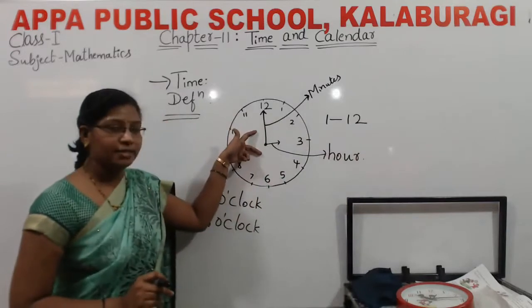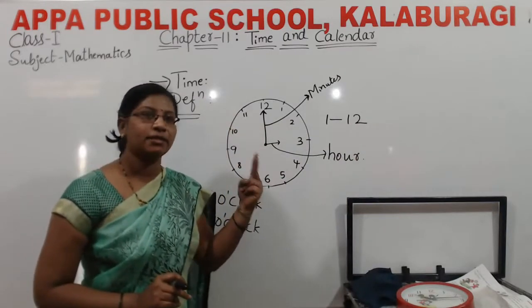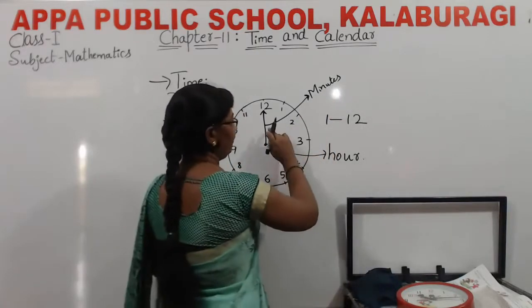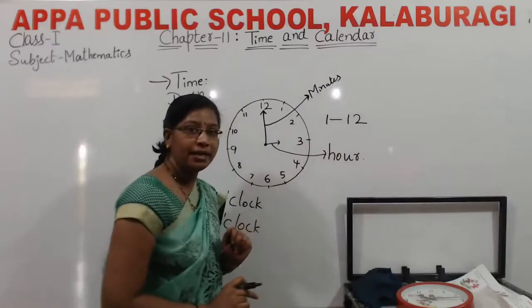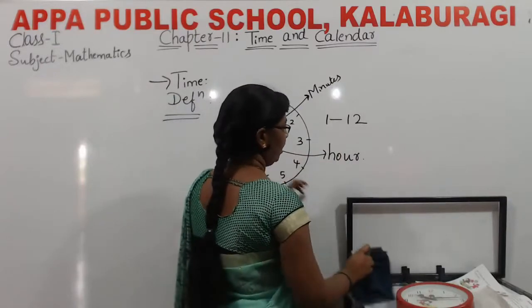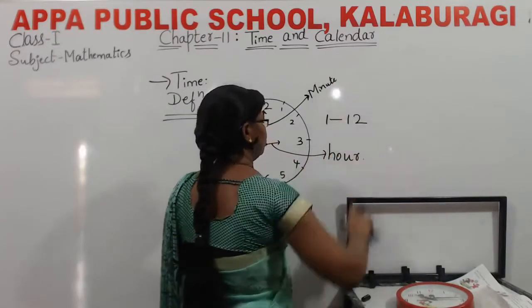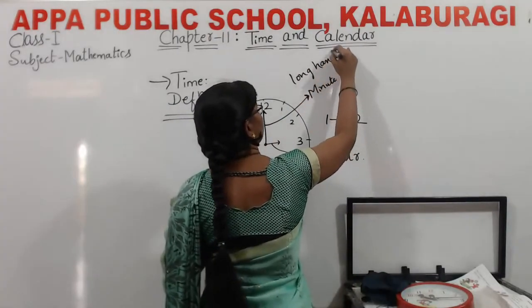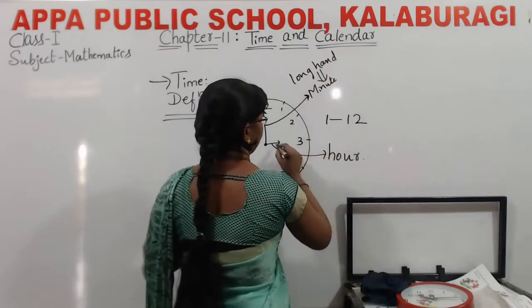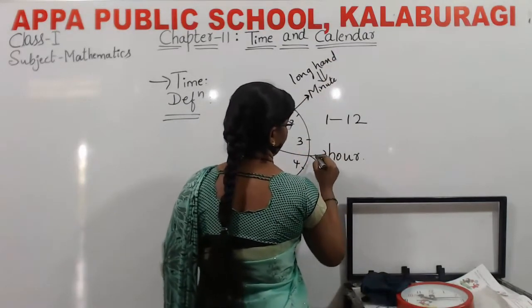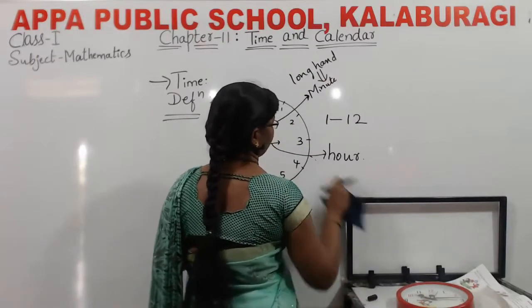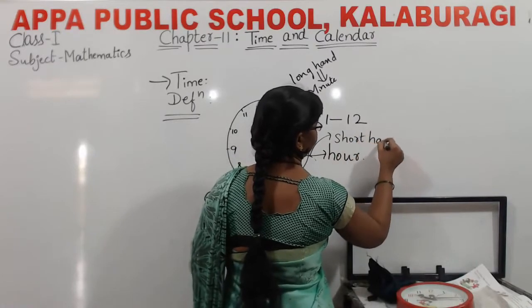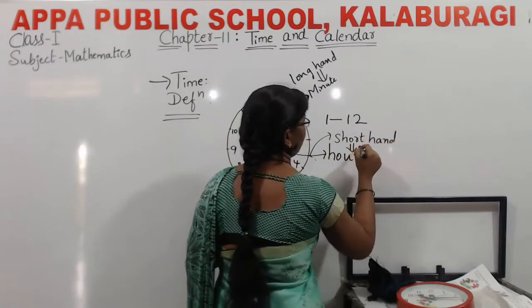In the clock, there are two hands. The long hand we call the minute hand. The short hand is called the hour hand.